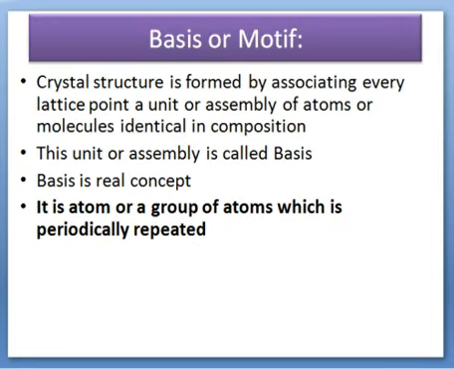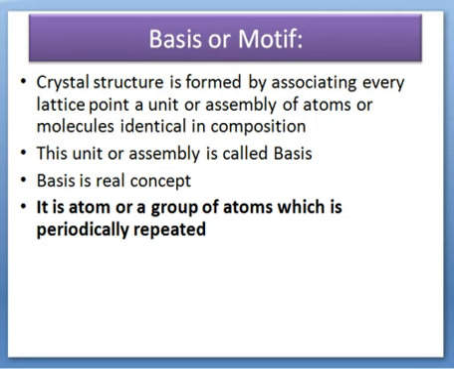The real positions of atoms are said to be the basis or motif. A crystal structure is formed by associating with every lattice point a unit or an assembly of atoms or molecules, identical in composition. As I told you, in the case of a lattice, those are just points.